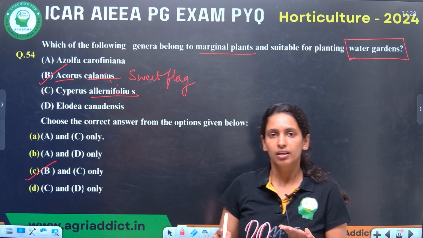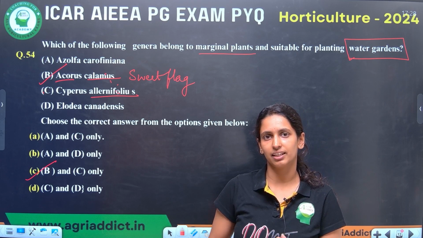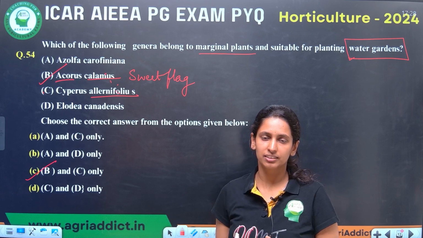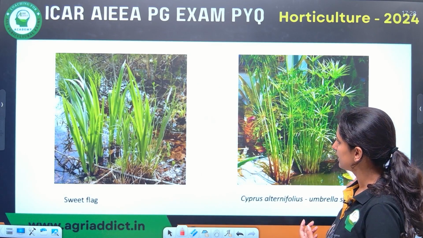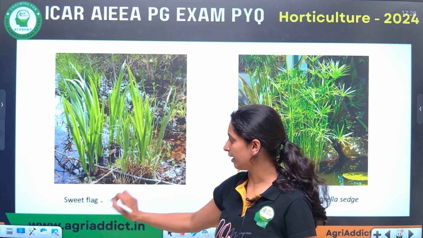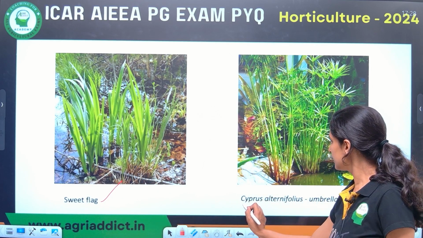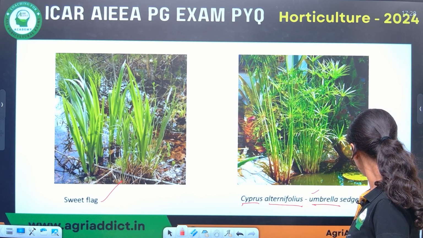Apart from this, you have to learn what are the marginal plants, submerged plants and the floating plants like nymphea, lotus. The examples you have to learn. Then here you can see sweet flag. This is like a same rice cultivation. Also, Cyperus alternifolius is called umbrella sedge.